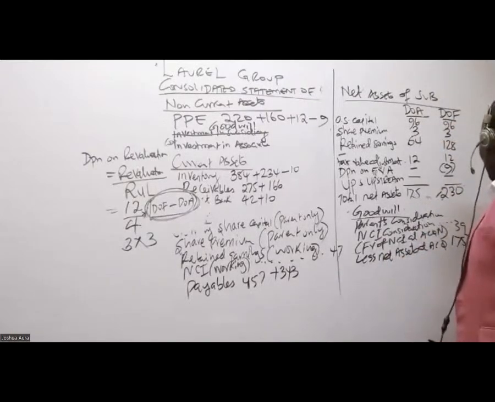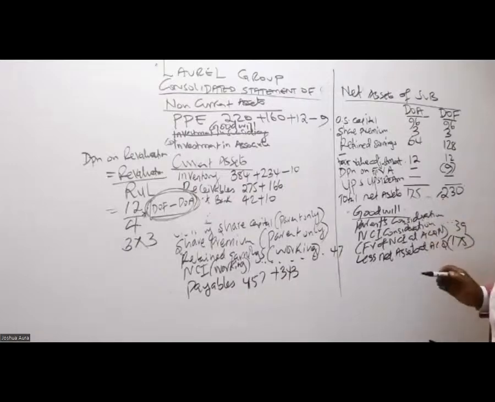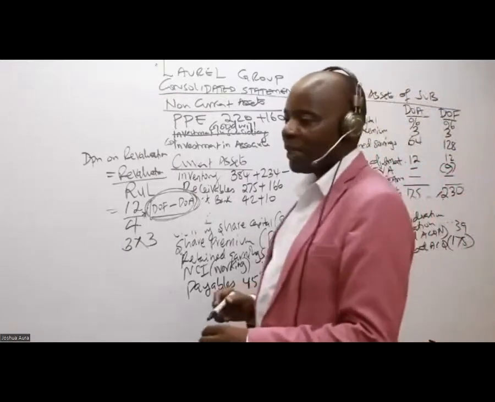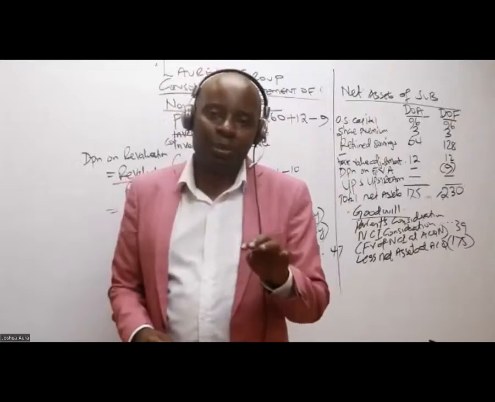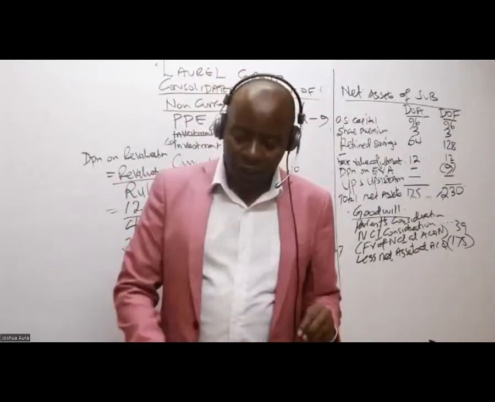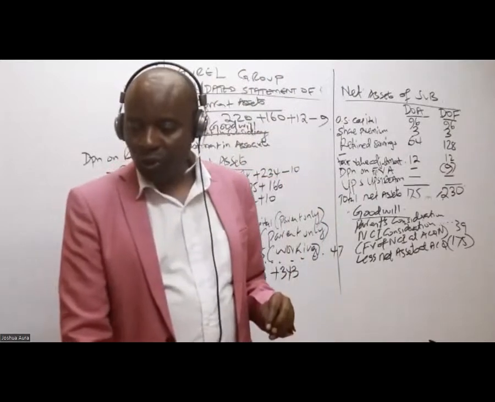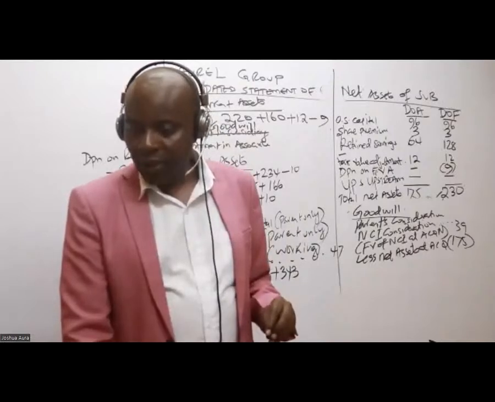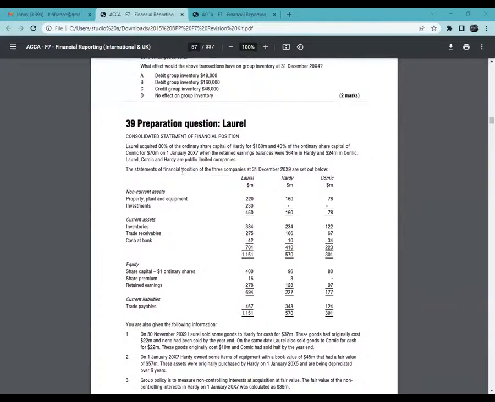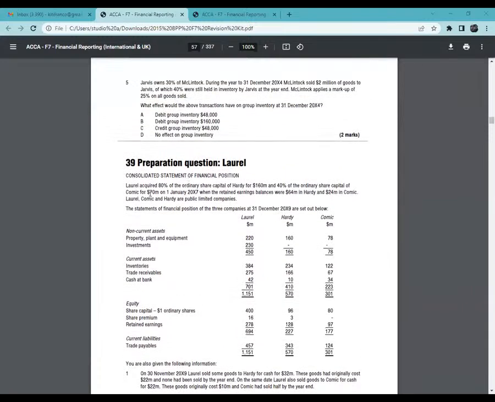So then the only thing I need is the parent's consideration. How much did the parent pay for their stake? Parent's consideration, 160, right? I'm told Laurel acquired 80% of the ordinary share capital of Hadi for 160 million.